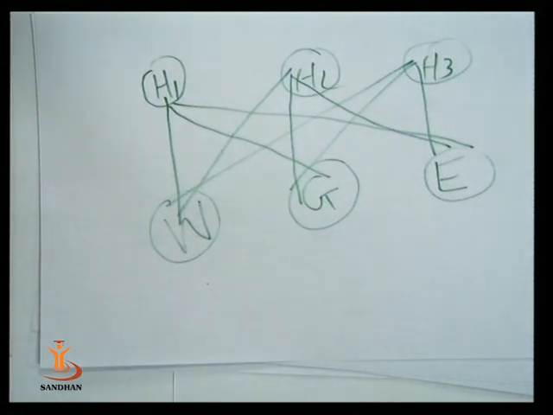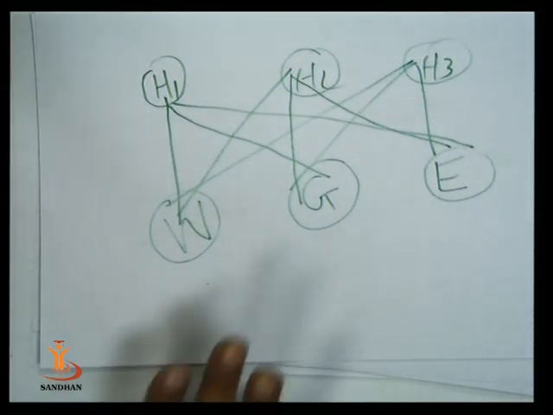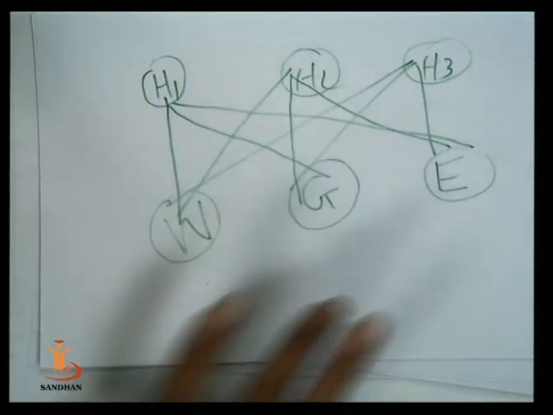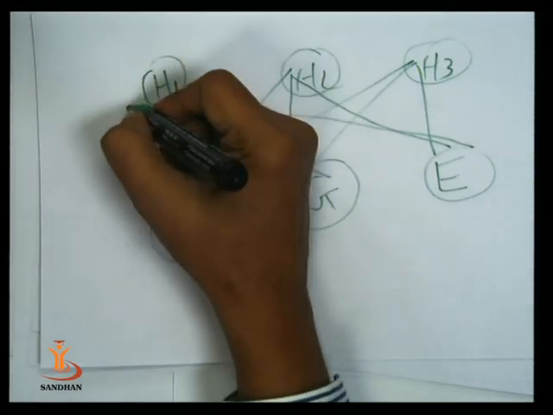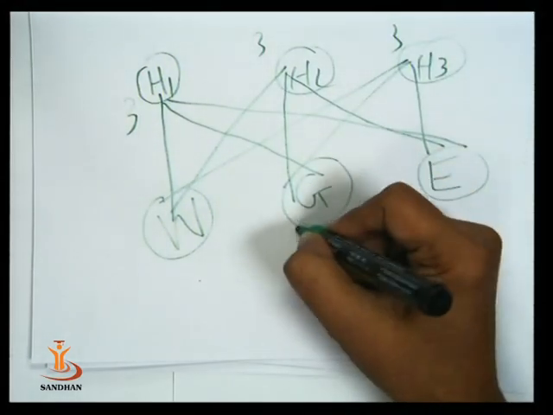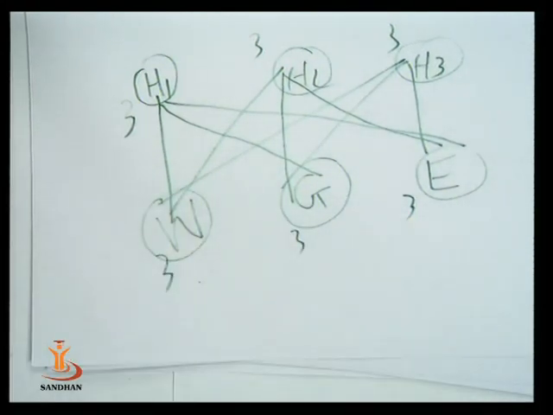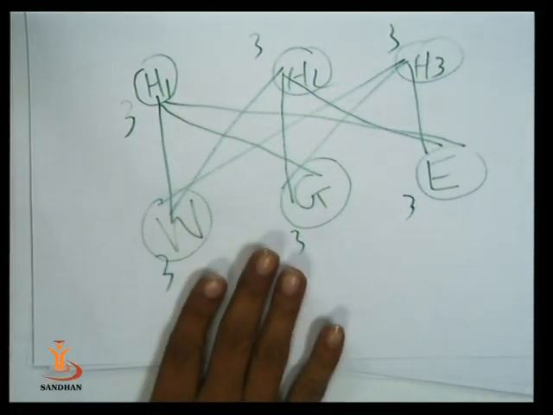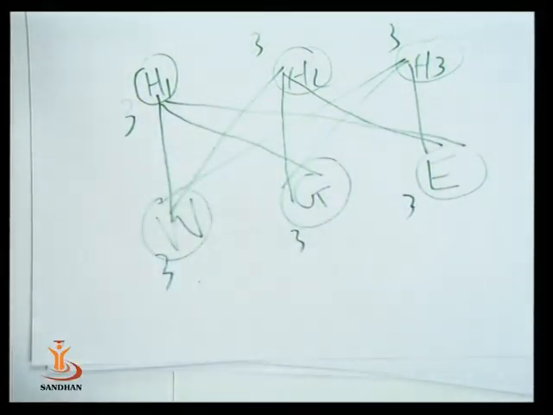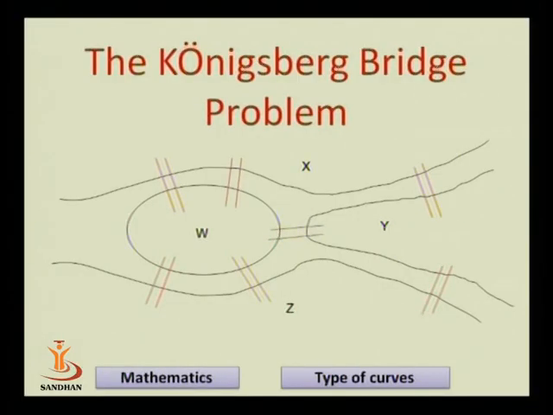Is this graph always traversable, sometime traversable or never traversable? Find the degree of each vertex. What is the degree of this vertex? 3. Degree of each vertex is 3. So the degrees of the vertices are not even, so this is not an always traversable curve.